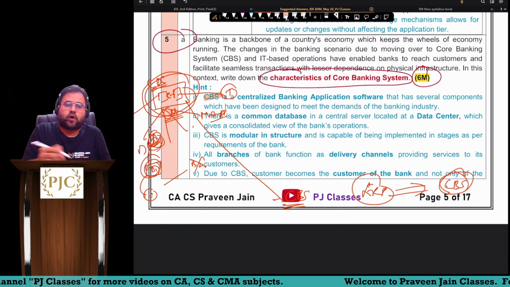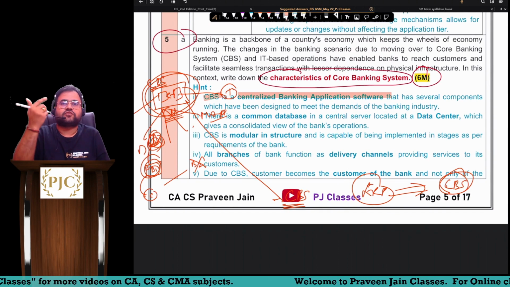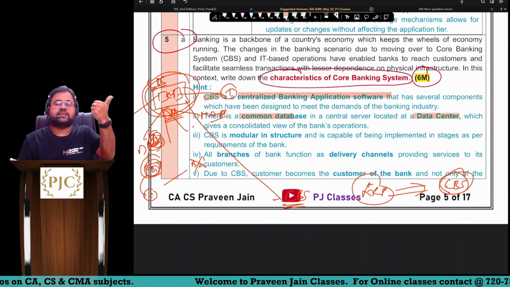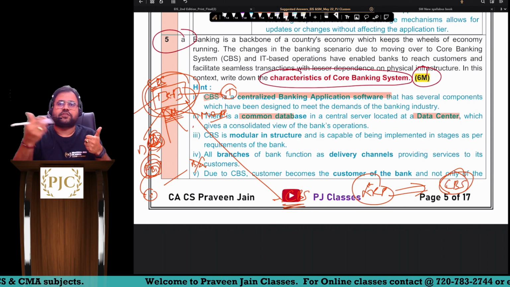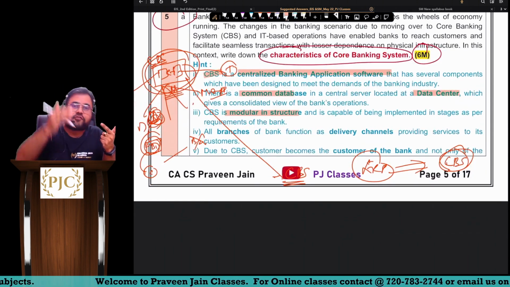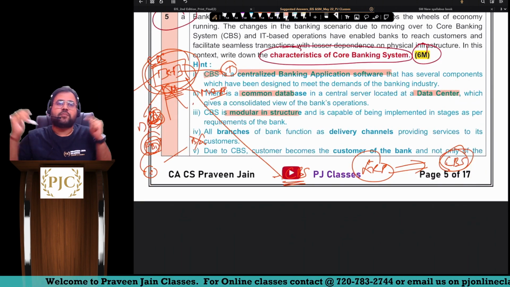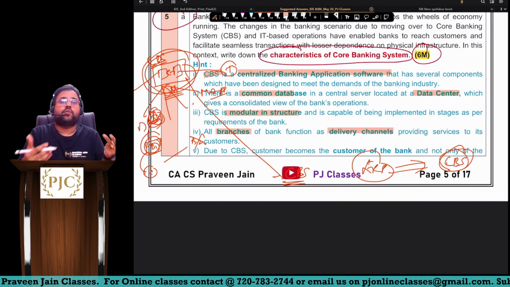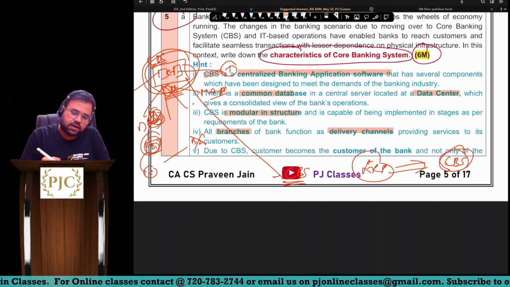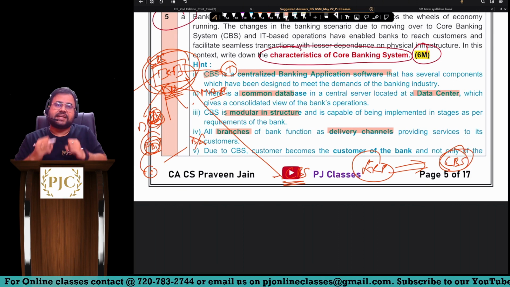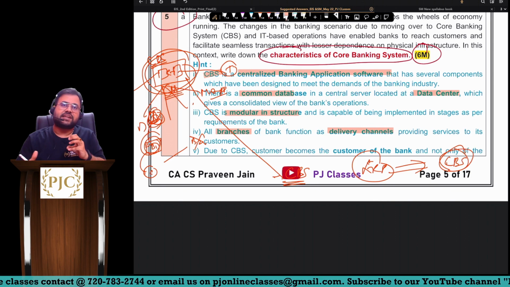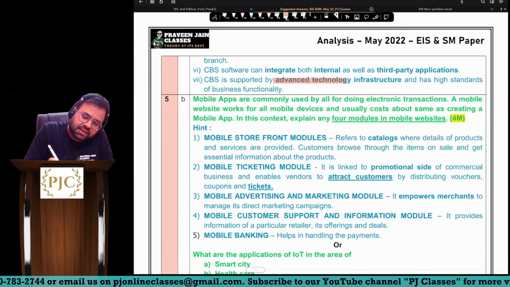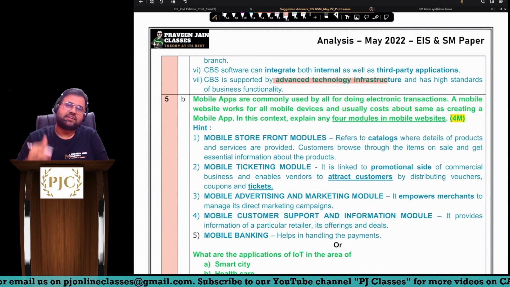Core banking system, obviously centralized banking application software it is providing. First point, sir, it is giving you common database and common data, a common application software, sir. Agreed. Next, sir, this software is developed in parts, so it is modular in nature, sir. Fourth, all branches of banks are now mere delivery channels, sir. Fifth, all branches it is interconnecting. Mobile apps it is interconnecting, ATM it is interconnecting, sir. So obviously it is not having cheaper technology, it is using advanced level technology.